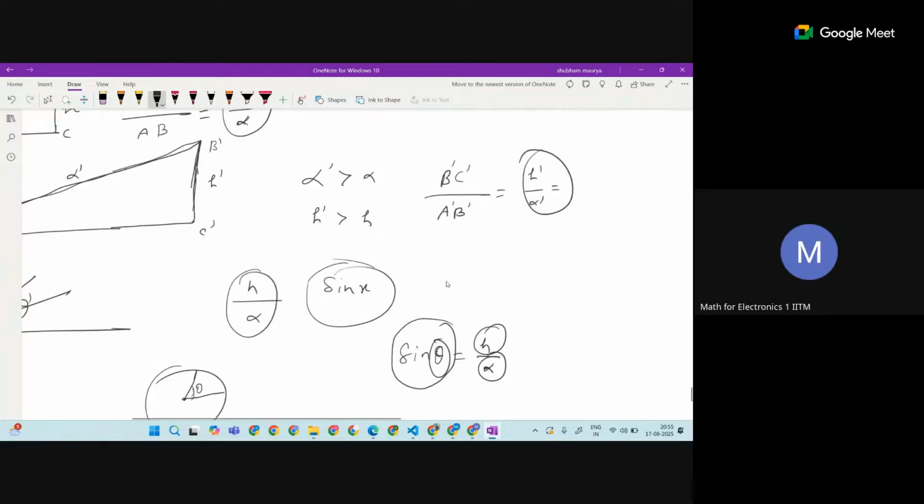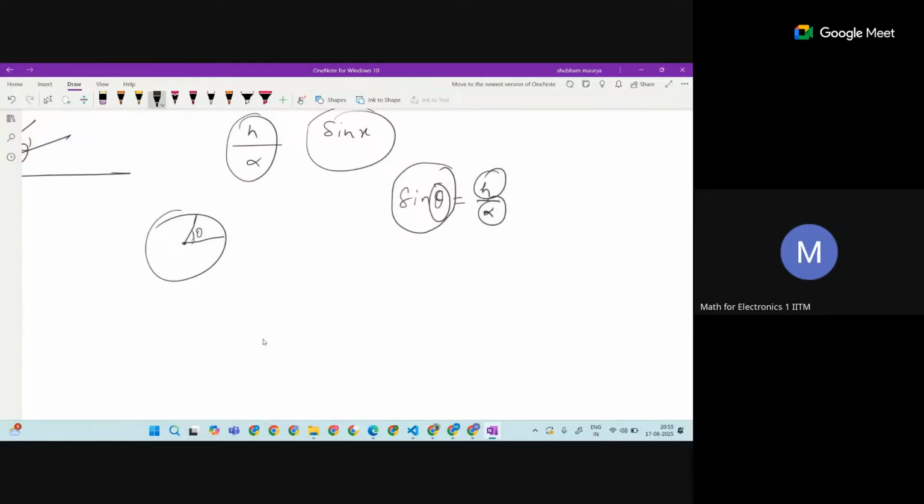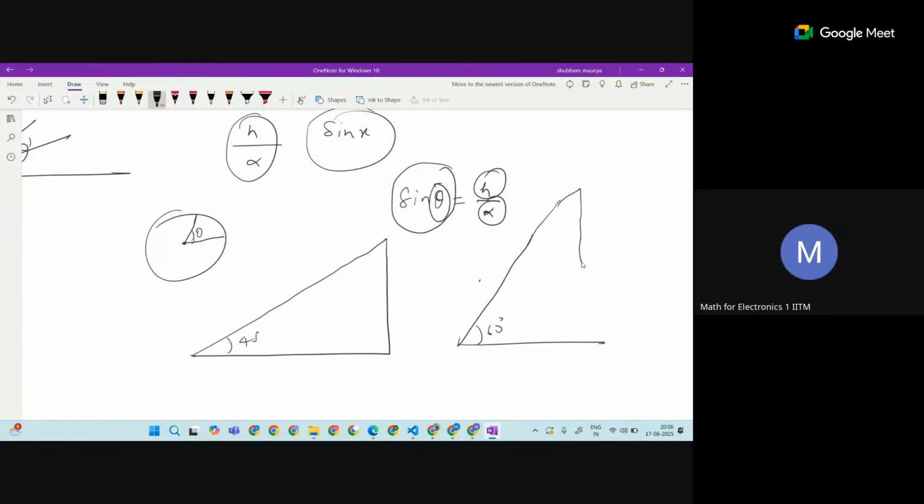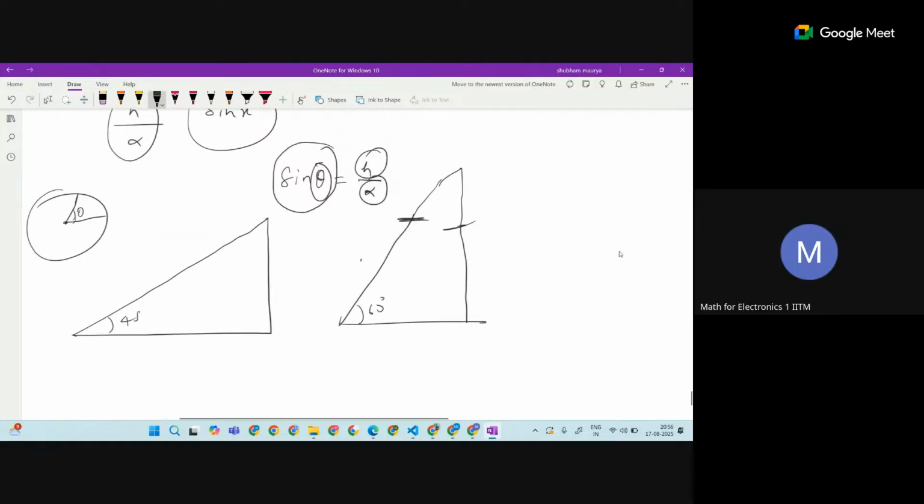See how much this will go if you start thinking of this angle. Let's see how it is. This is 45 degrees. Let's say I'm making an angle of 60 degrees. This is 60 degrees. See? If you take the ratio of it, it will give something. But what is going to be the case when it is 90 degrees?